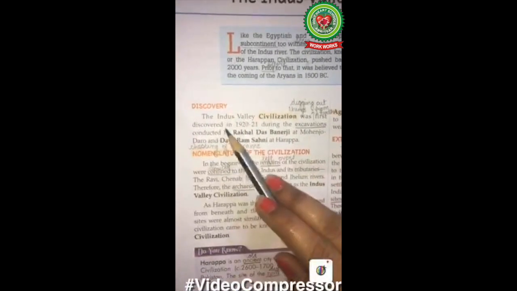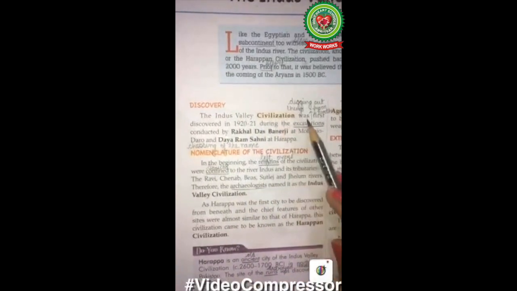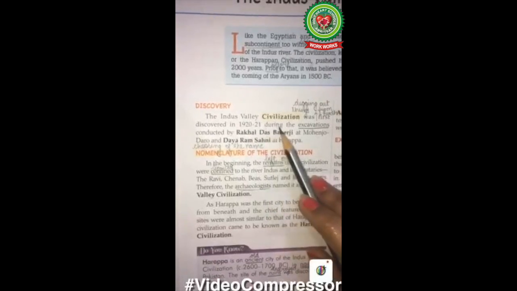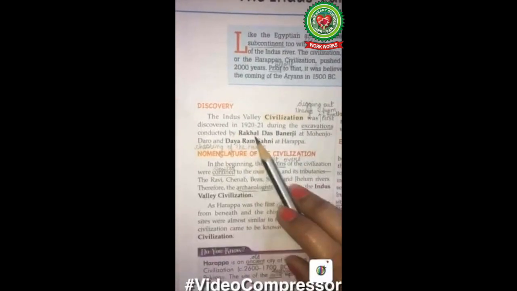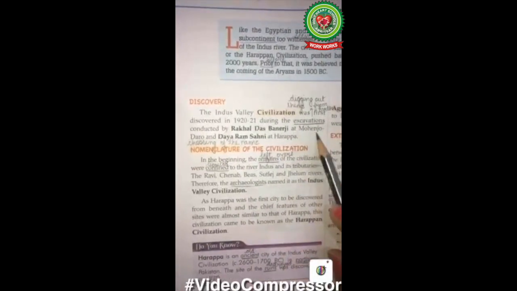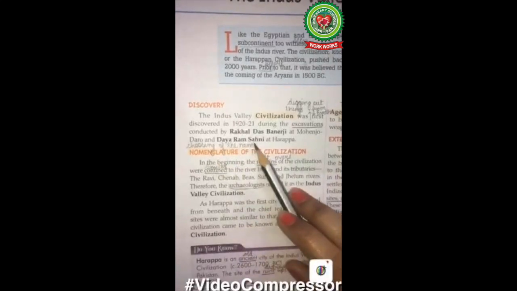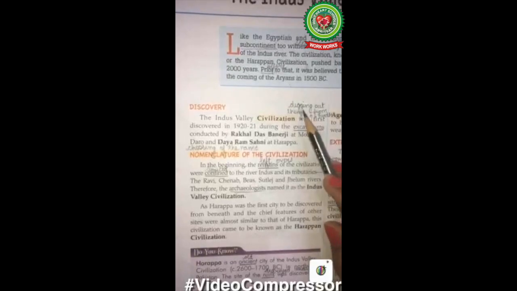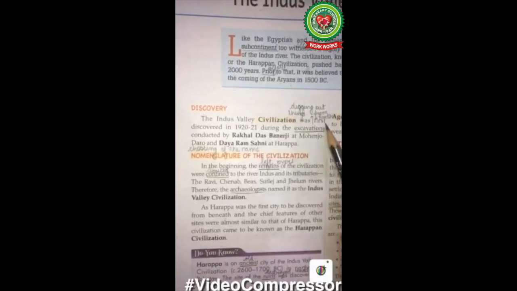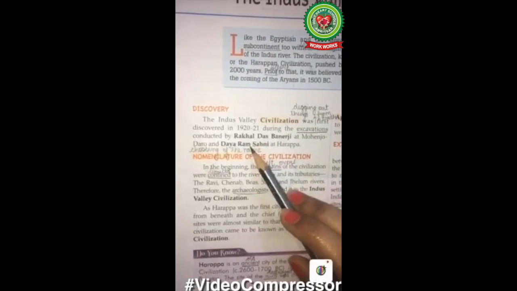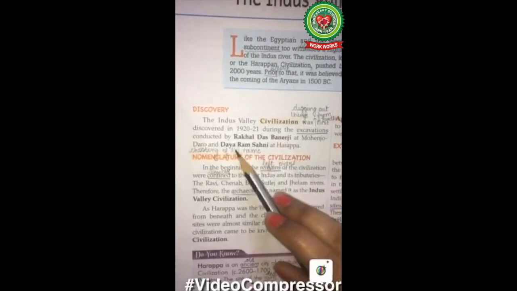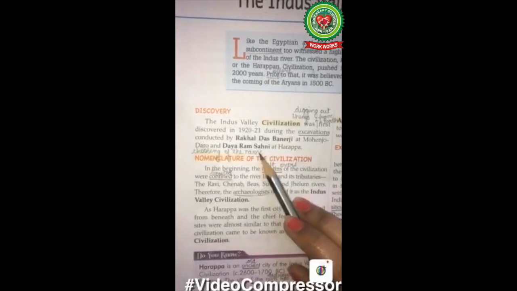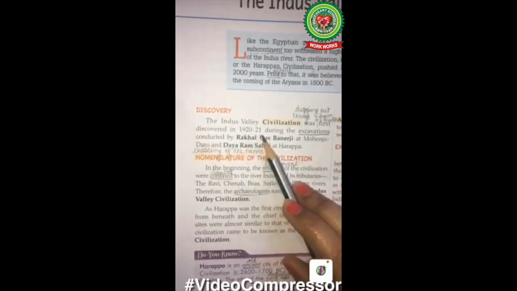Discovery. The Indus Valley Civilization was first discovered in 1920 to 21 during the excavations conducted by Rakhaldas Banerjee at Mohenjo-daro and Daya Ram Sahni at Harappa. Excavations means digging out things from the earth. These 2 archaeologists, Rakhaldas Banerjee and Daya Ram Sahni, got the remains of the Indus Valley Civilization in 1920 to 21.